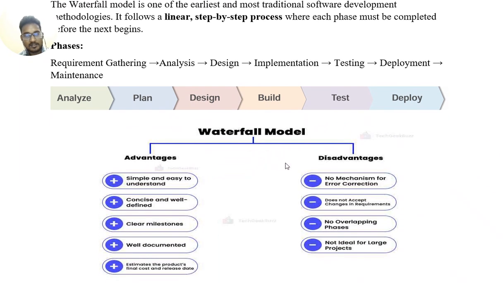Waterfall model advantages and disadvantages. Advantages: simple and easy to understand, concise and well defined, clear milestones, well documented, and it estimates the final product cost and release date. Disadvantage: no mechanism for error correction.